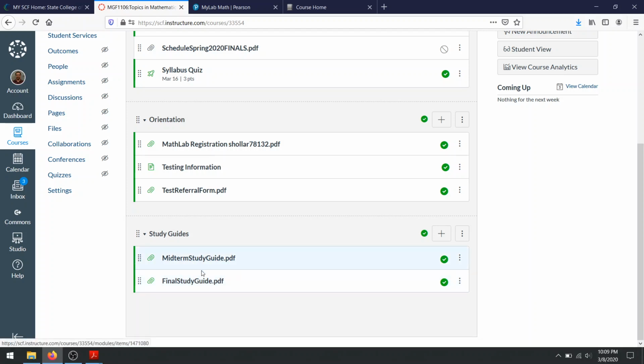Those are up there, and these are both due on their respective dates. The midterm study guide is due the day of the midterm. You can either bring it to the midterm and hand it in, or you can scan it and email it to me. Same thing with the final exam. It's due the day of the final.